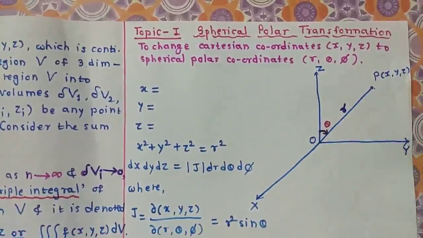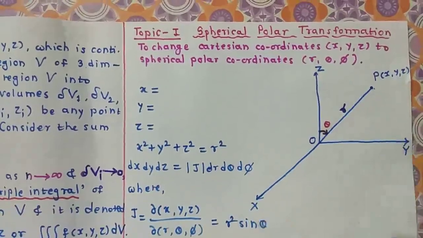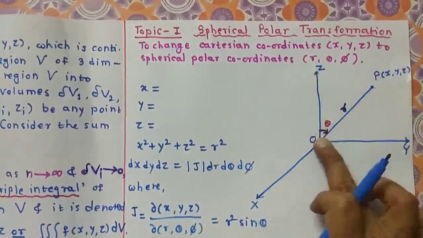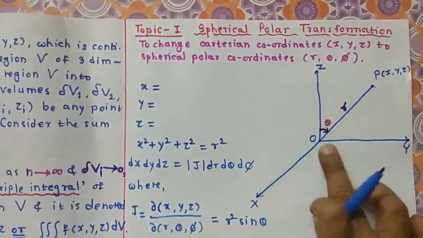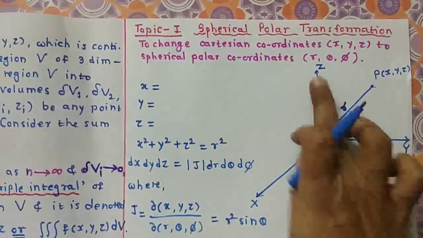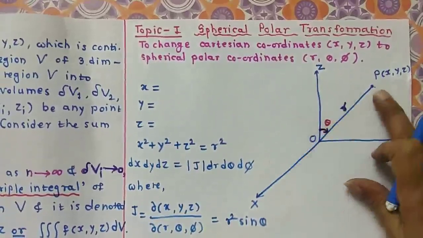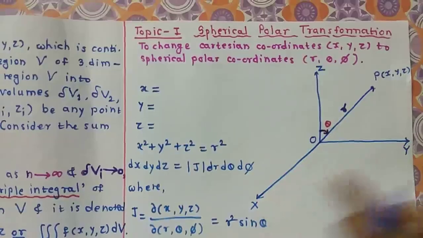This is our aim. Now we take the projection of this point P on the xy plane. Now see, this is our z axis, this is our y axis, and this is our x axis, and this is the origin. Here we have considered this point on the sphere in the yz plane. Now we take its projection on the xy plane.